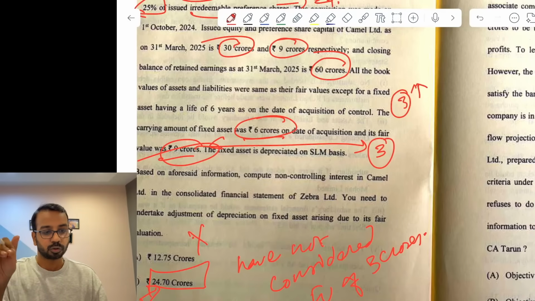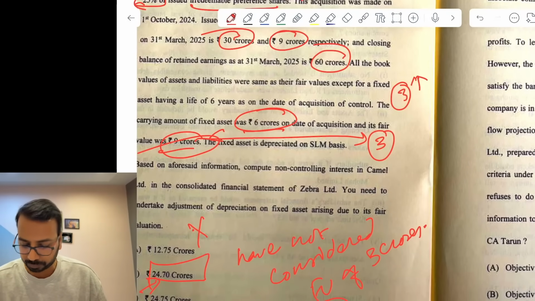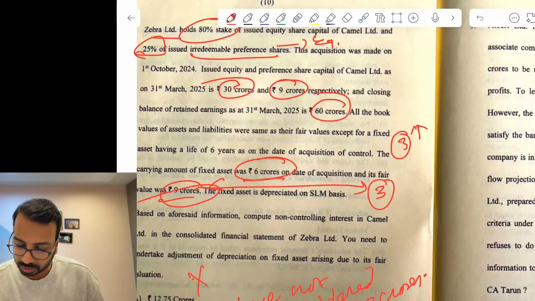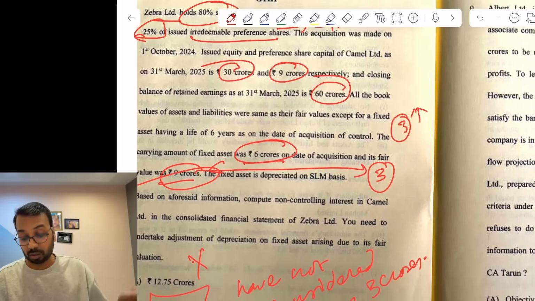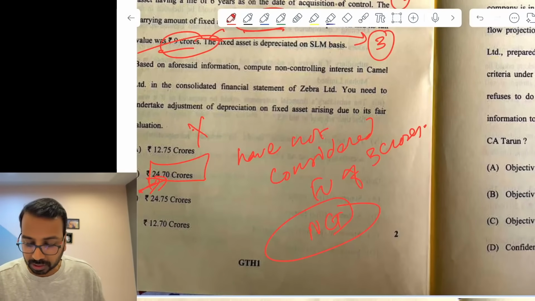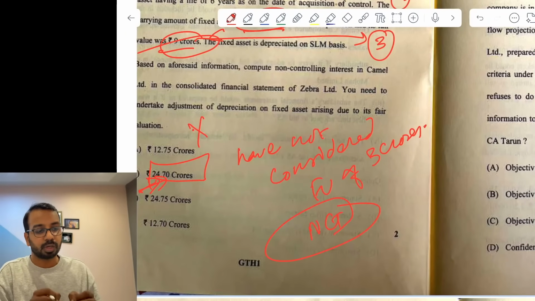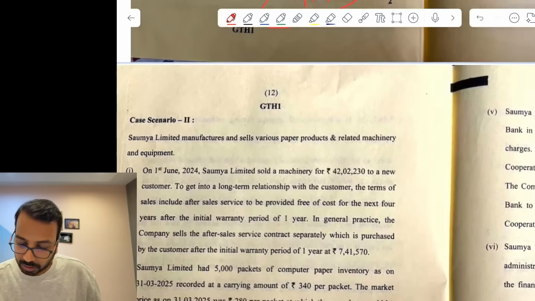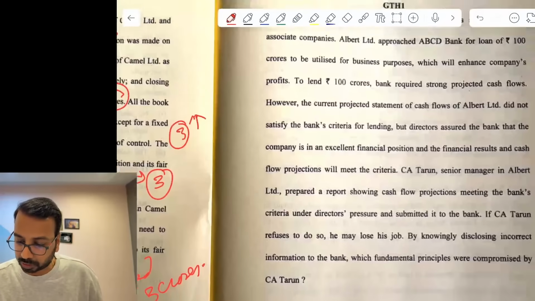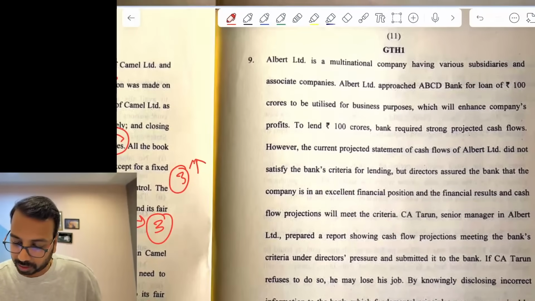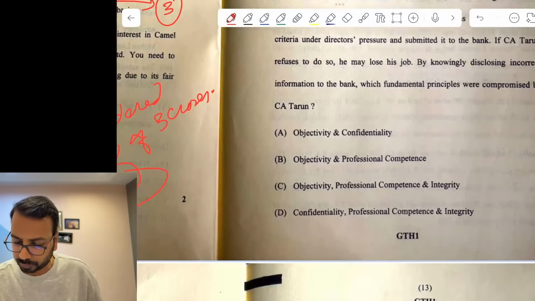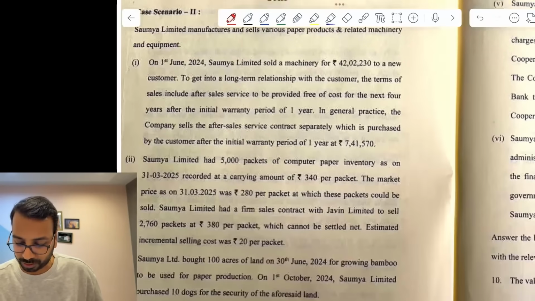That is not done. So there I think it would be slightly incorrect, and they have not said whether NCI has to be done at proportionate share in net assets and all of that. So 24.7 is the closest answer that you can get by doing some permutations and combinations, right? So that is as per my calculation. Then I didn't do this. This I think you should be able to figure out. I did only the calculation part.